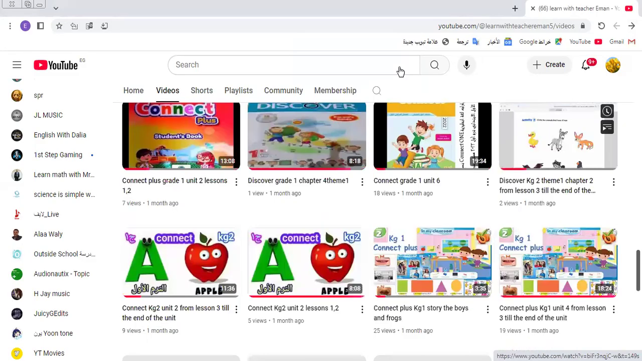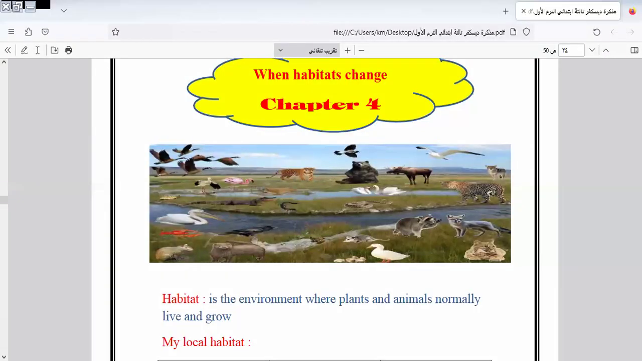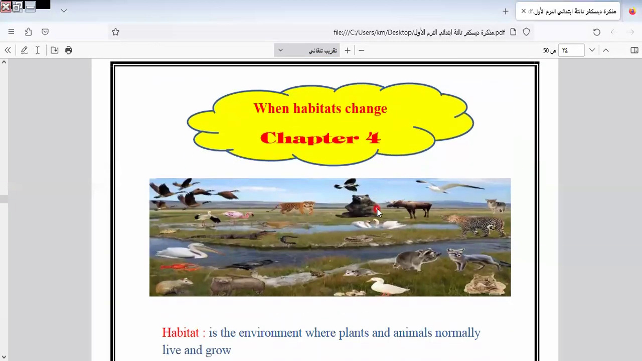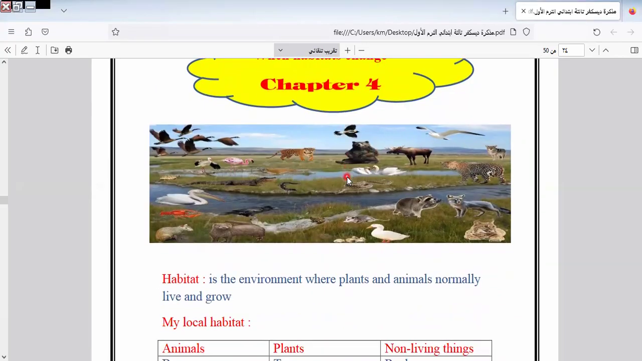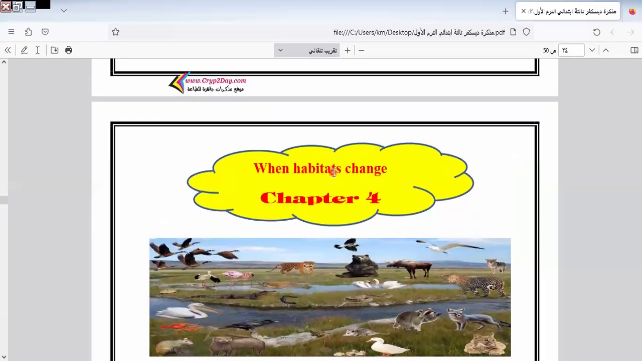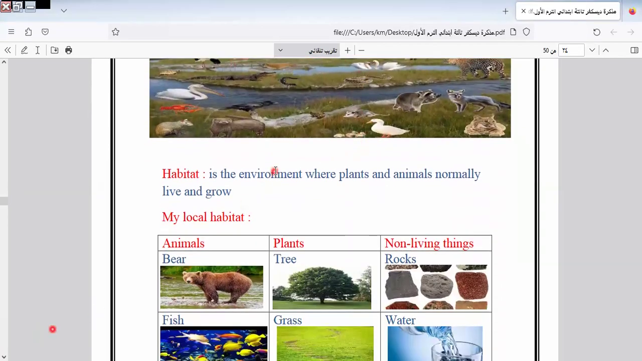Let's go to our device today. Today, I will resume last class. I gave you part 1 of the revision in your book Discover. Today, I will start revising from chapter 4 to the end of our book. Here is when habitats change. Let's know more about this topic.